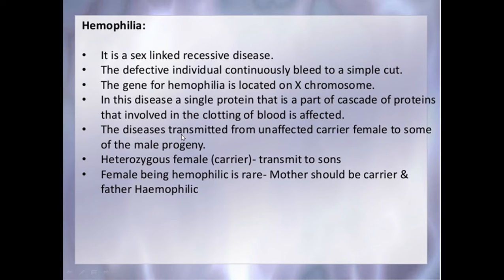This disease is transmitted from unaffected carrier females to some of the male progeny. The heterozygous female or carrier transmits this disease to sons. A female being hemophilic is rare. The mother should be a carrier and the father hemophilic. In this disease there is a problem in blood clotting, so the affected individual continuously bleeds from a simple cut, which is very dangerous.